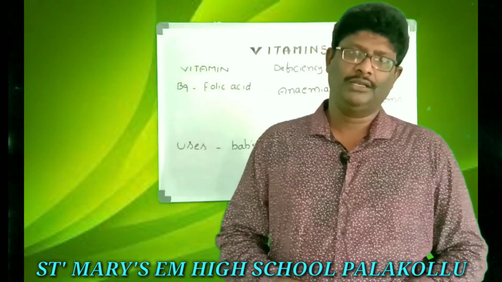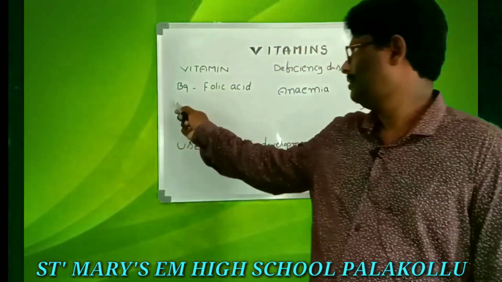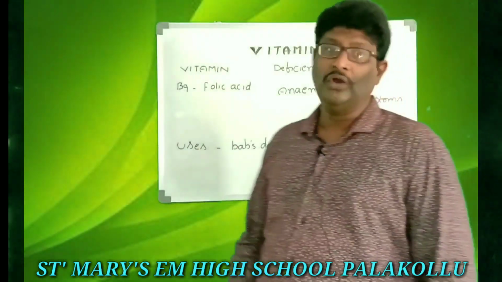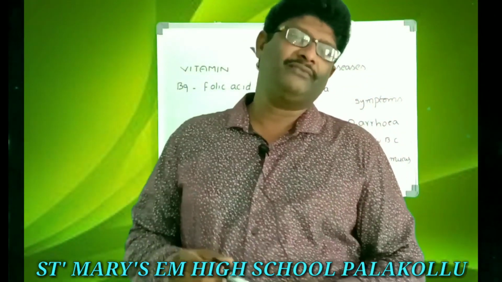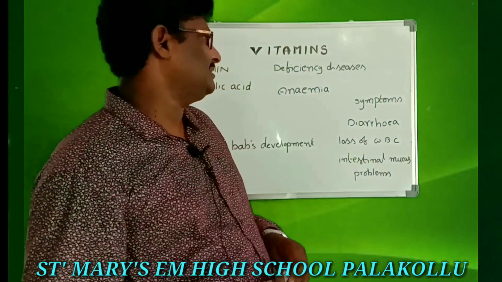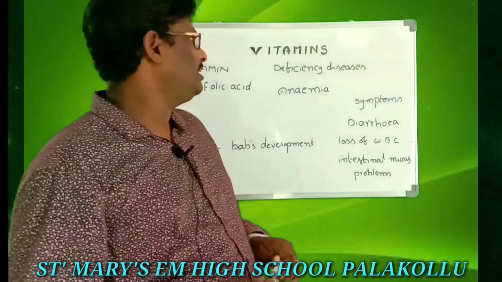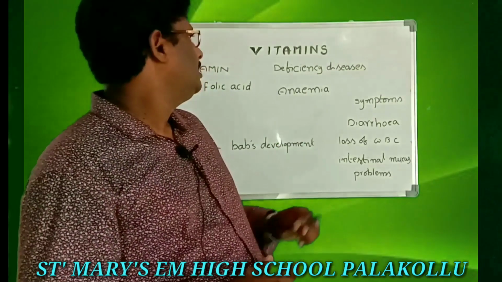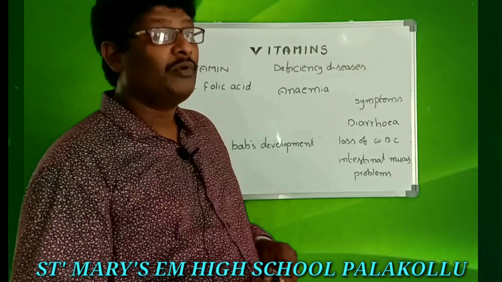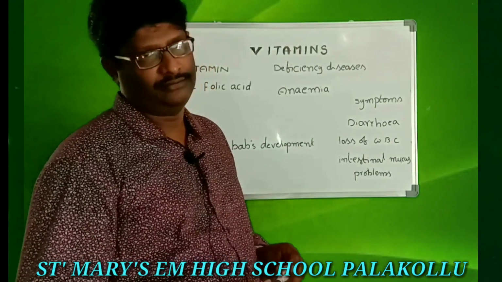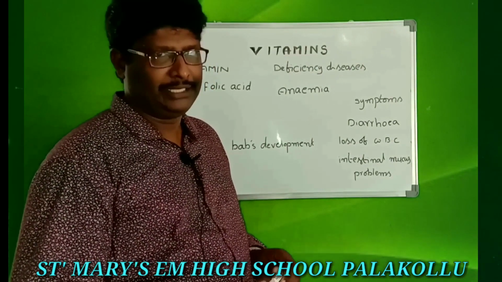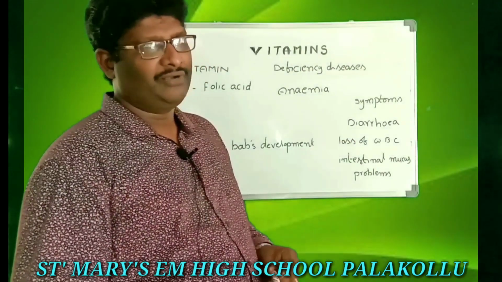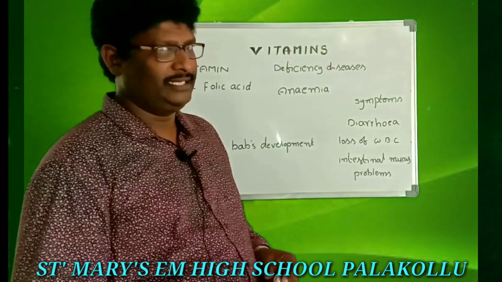So, next vitamin, B9. This B9 vitamin is also called folic acid. The deficiency of B9 vitamin, if it takes place in our body, what type of disease will come in our body? That is also anemia.